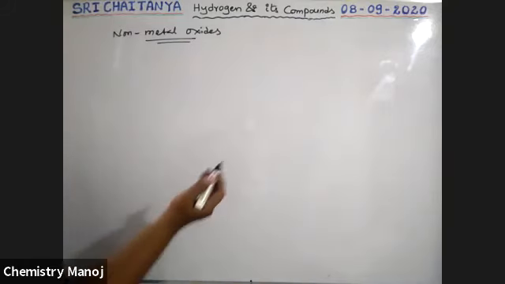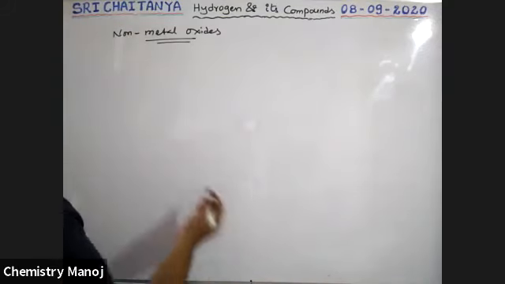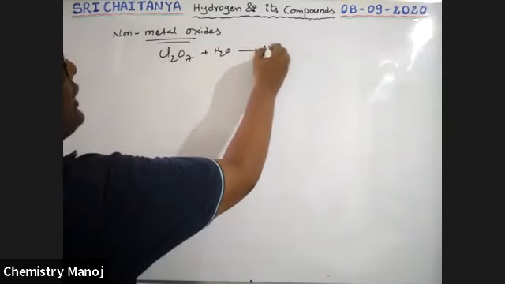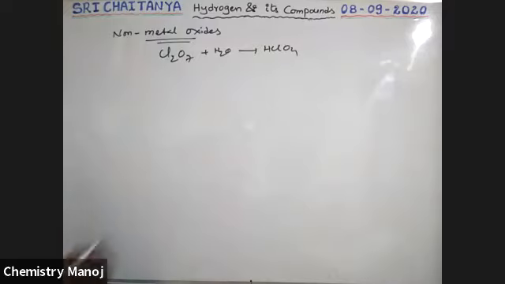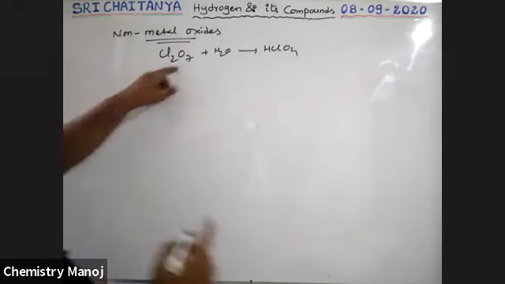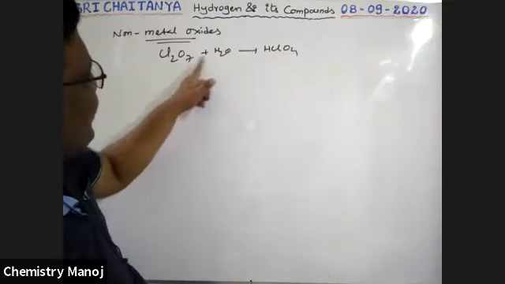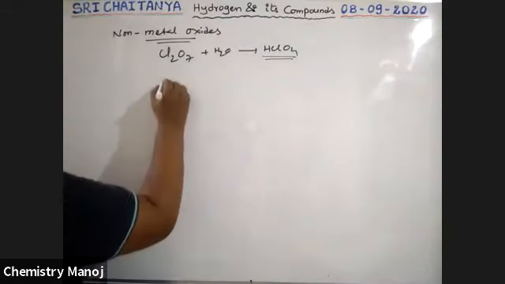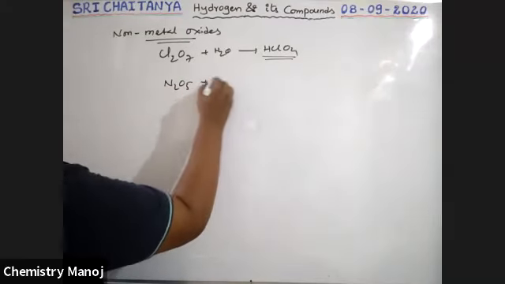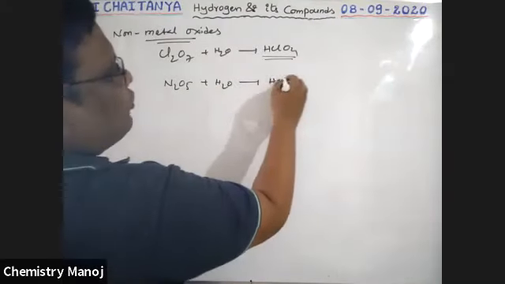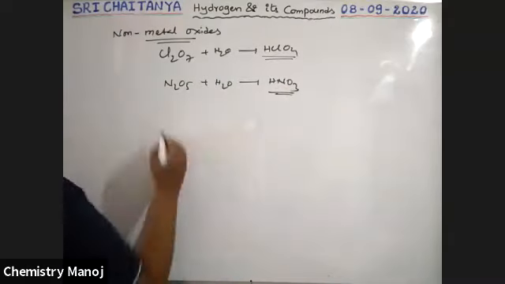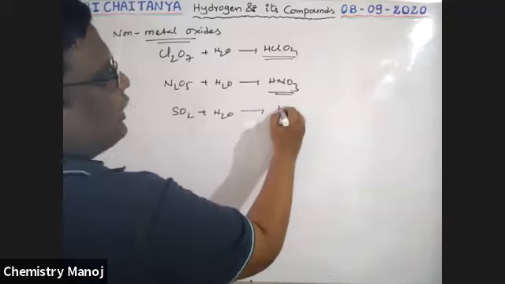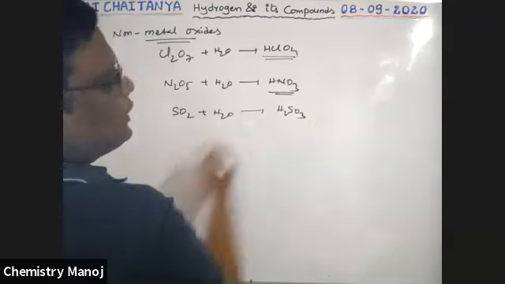Let us take chlorine, the non-metal oxide Cl2O7. When it reacts with water, it gives HClO4, that is perchloric acid. When metal oxides react with water, they give bases, and non-metal oxides react with water to give acids. Now N2O5, a non-metal oxide, when it reacts with water, gives HNO3, nitric acid. SO2 reacts with water, a non-metal oxide, giving H2SO3, sulfurous acid.